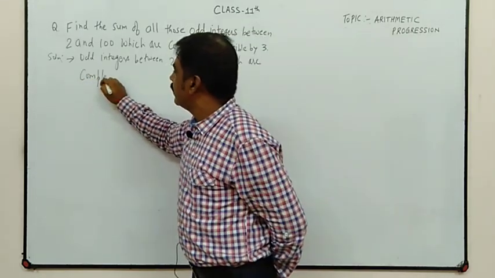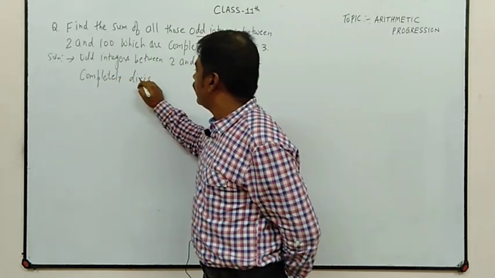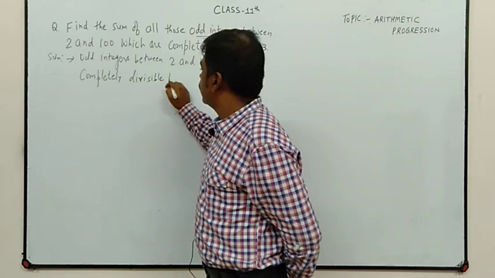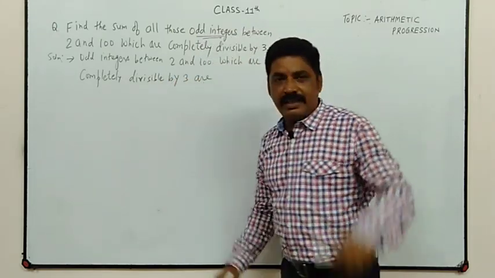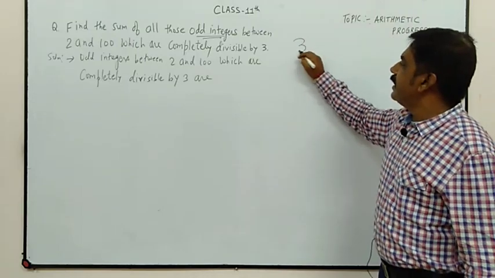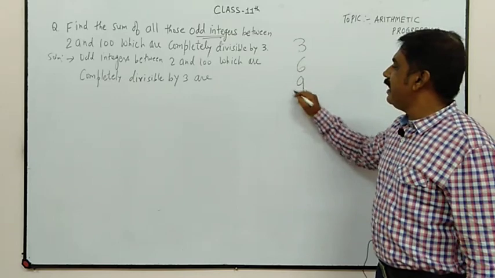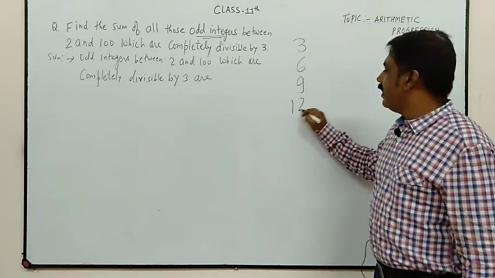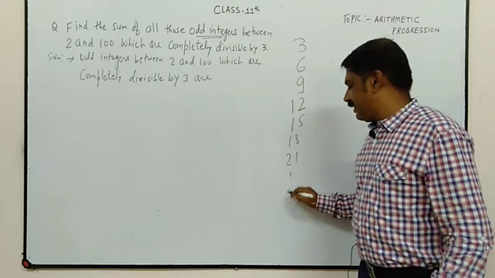Now see, the table of 3: 3 ones are 3, 3 twos are 6, 3 threes are 9, 3 fours are 12, 15, 18, 21, etc.